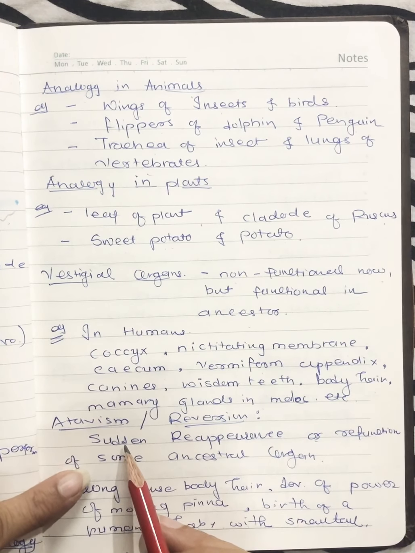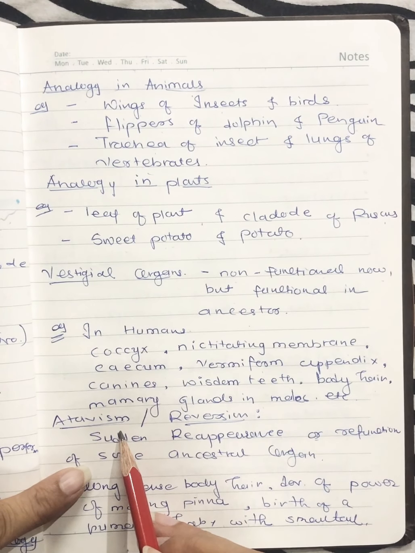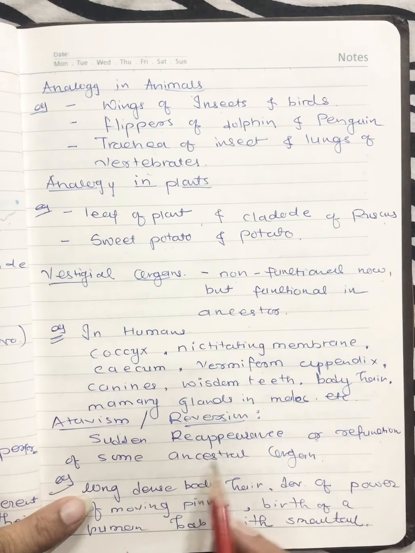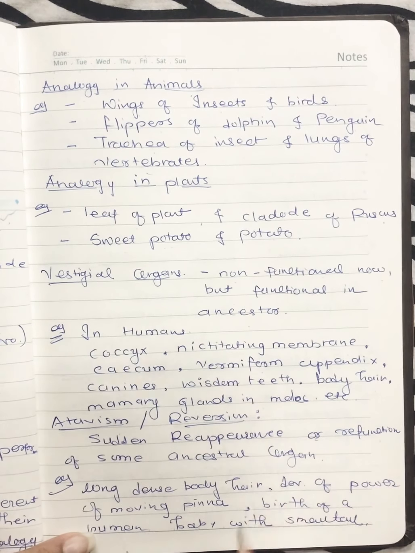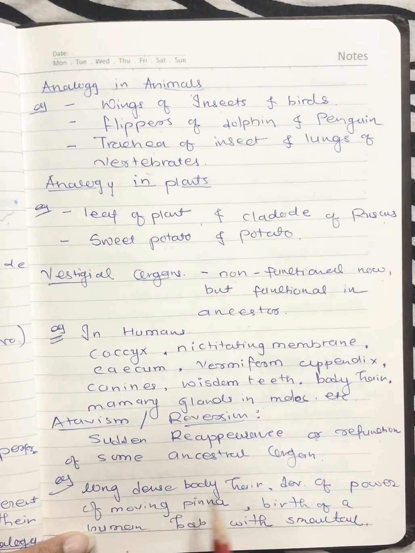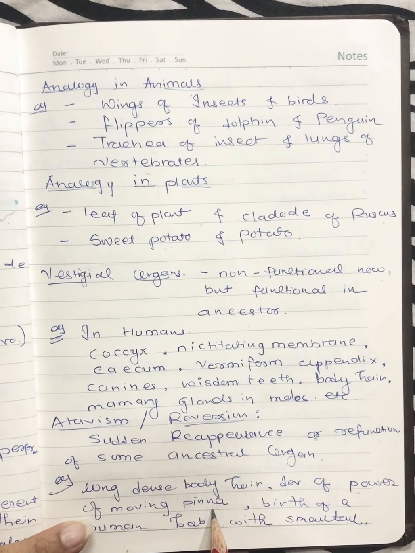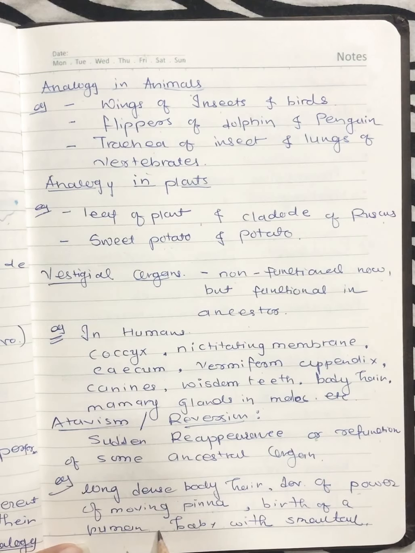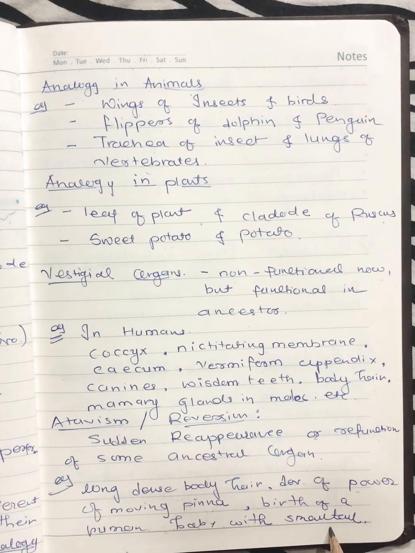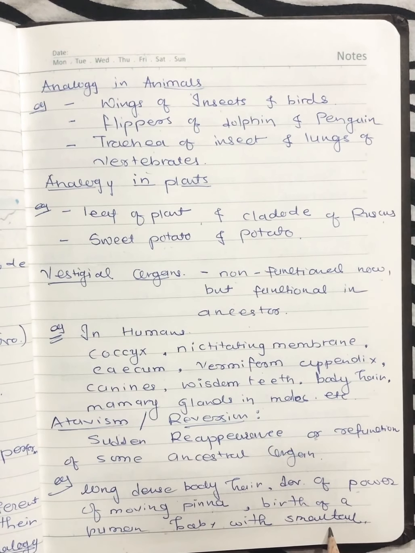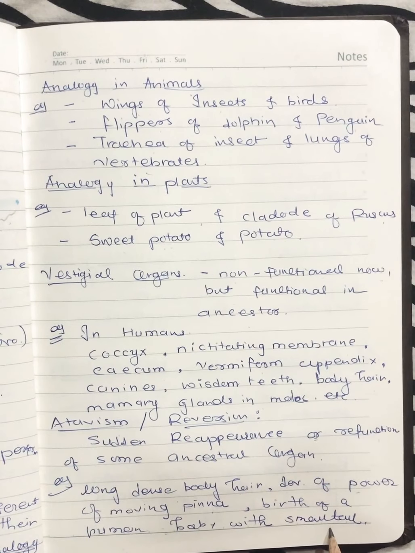Then there is another topic known as atavism or reversion. What is that? Sudden reappearance or refunctioning of some ancestral organs like long dense body hair, development of power of moving pinna, right? We have pinna but we can't move it. There are some organisms that can move their pinna. Birth of a human baby with a small tail, right? There are some cases. So that is the reverse procedure, known as atavism.